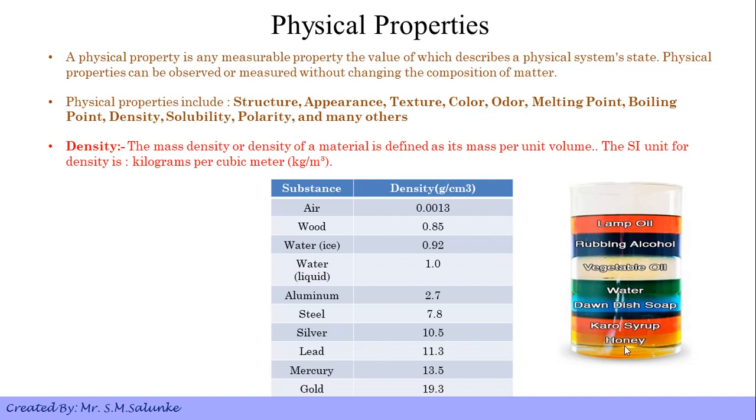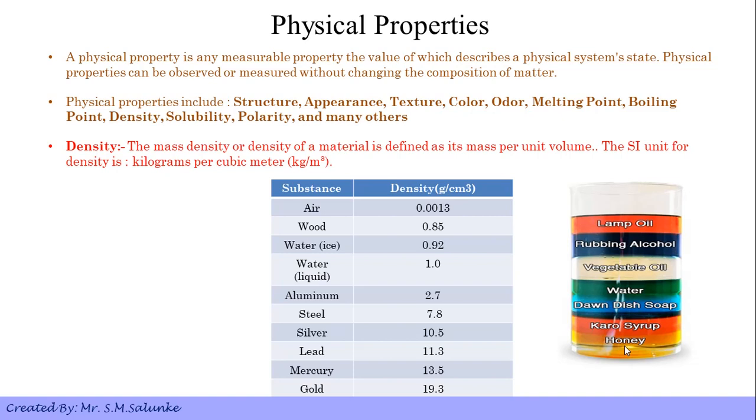First, density. The mass density, or density, of a material is defined as its mass per unit volume. The SI unit of density is kilogram per cubic meter. In simple words, if we consider a metal ball or metal sphere, density is the ratio of the mass of that sphere, which we get by measuring its mass, divided by the volume of the sphere. So the unit is kg per meter cubed.